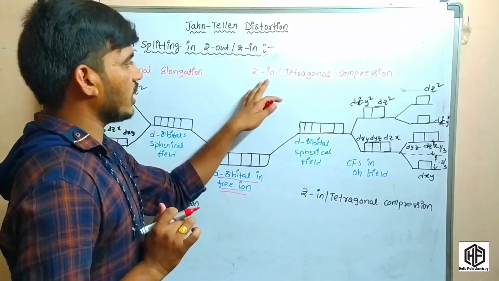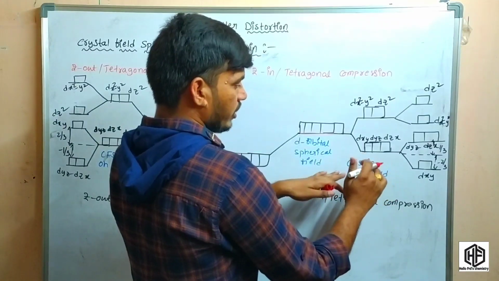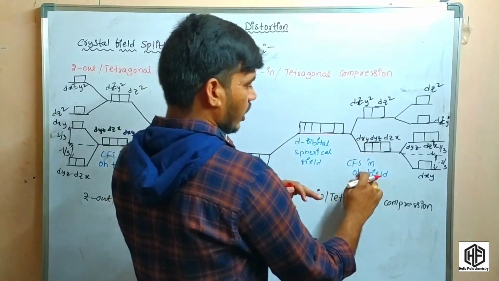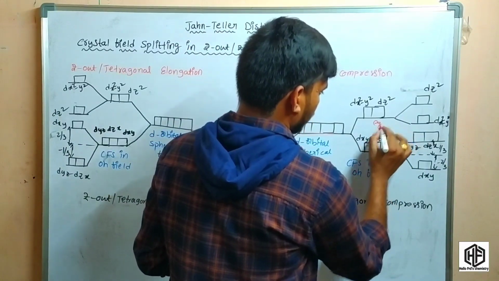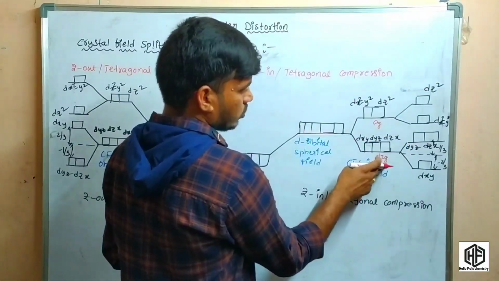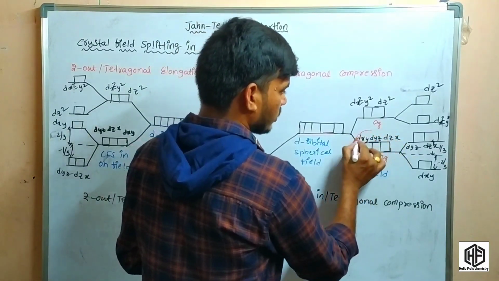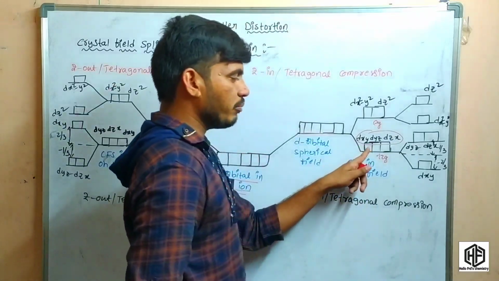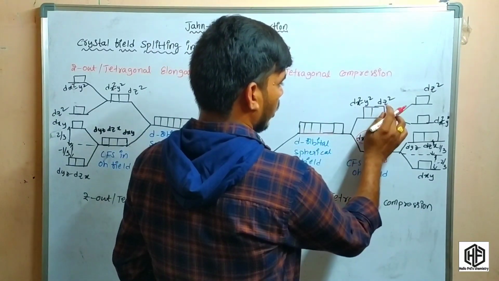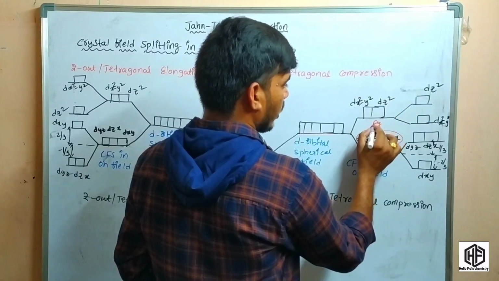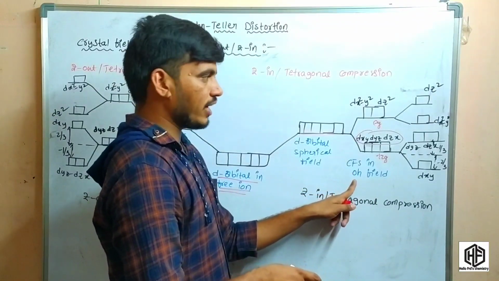But in the z-in case, here is the crystal field splitting in an octahedral field. This is the t2g set and here is the eg set. The t2g set is dxy, dyz, dzx. These orbitals lie in between the axes, but the dx2-y2 and dz2 orbitals lie along the axes. So this is the crystal field splitting in octahedral complexes.